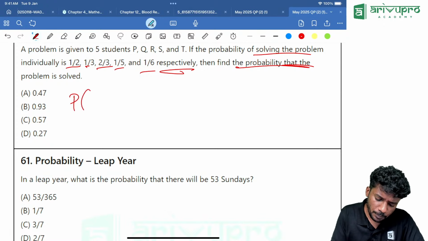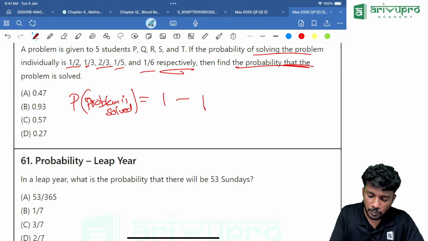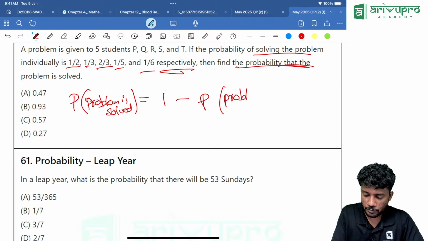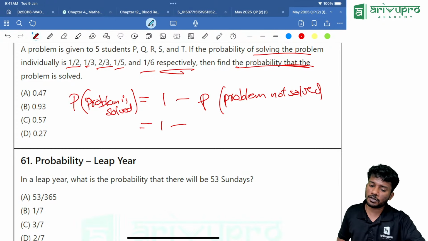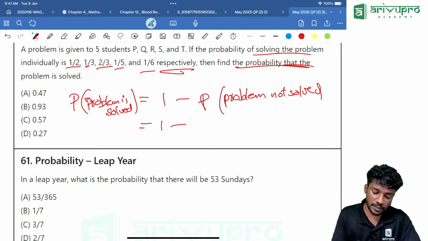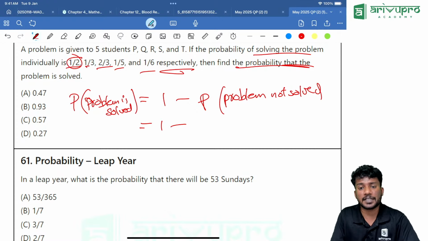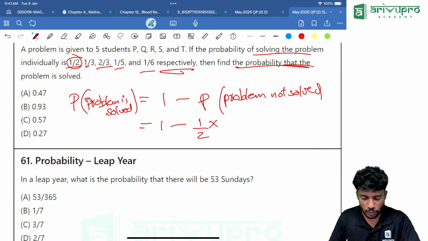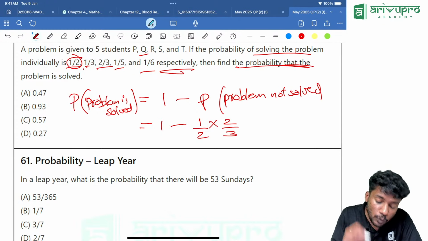So I will write P of problem is solved is equal to 1 minus P of problem not solved. Correct? Problem not solved means individually they should not solve it. That means the probability of P not solving it is how much? 1 minus 1 by 2, that is 1 by 2 itself. Into 1 minus 1 by 3 is how much? That is 2 by 3. That is Q not solving it.